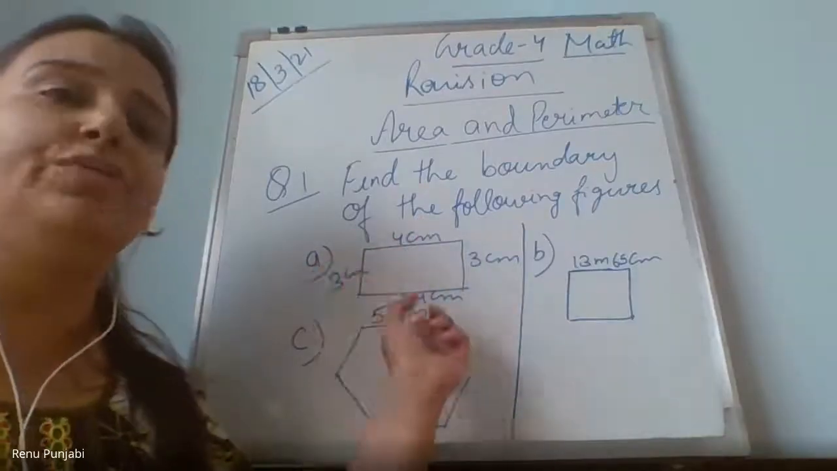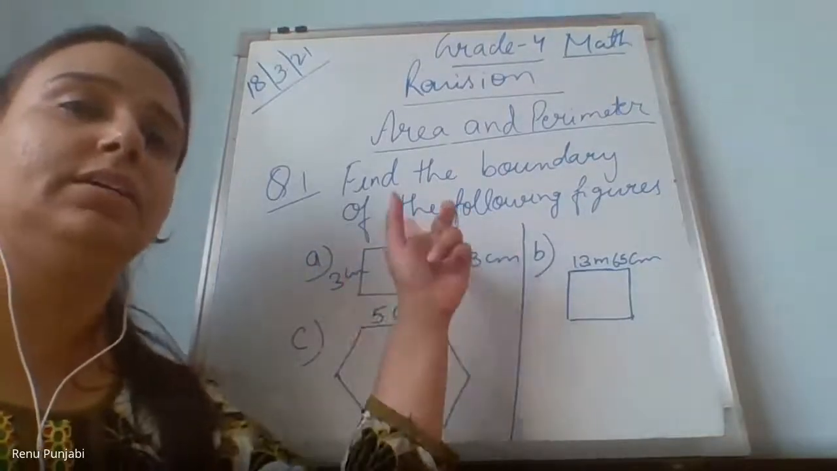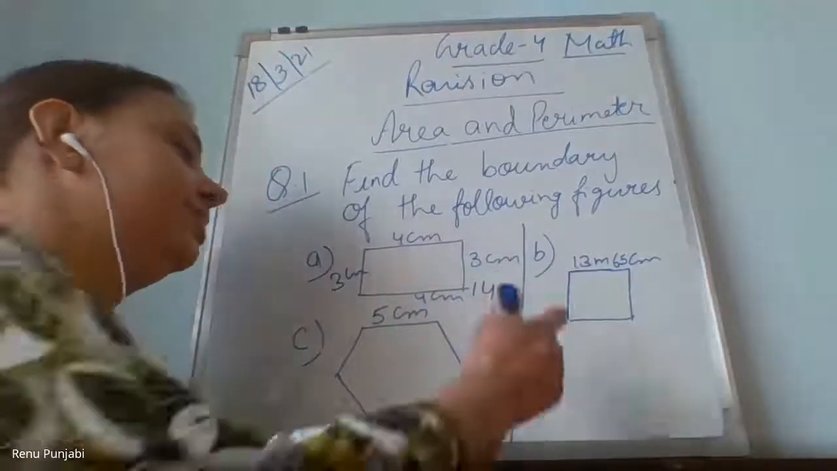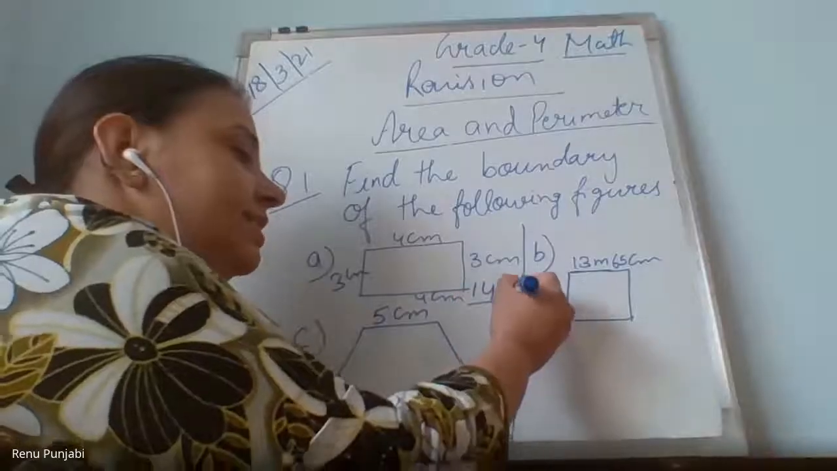Ma'am, 7 multiplied by 7. My dear, you need to find out the perimeter, Lakshya, of the whole figure. Answer is 14. Only 14? 14 centimeter. Ma'am, if it is area, then we have 12 centimeter. Very good. So we write here 14 centimeter.